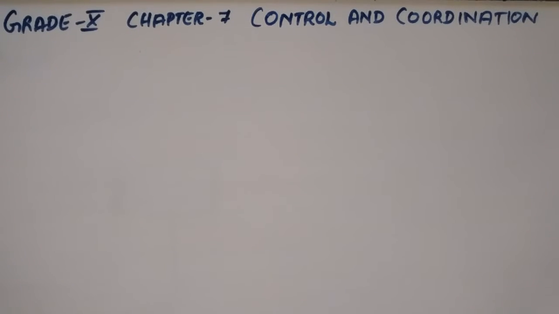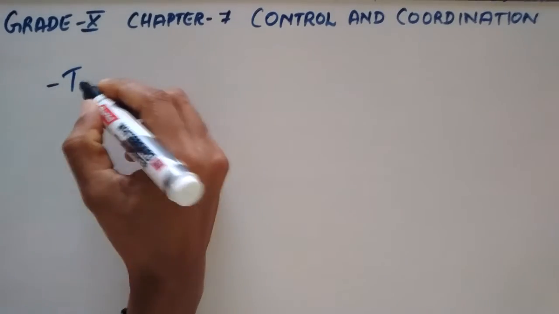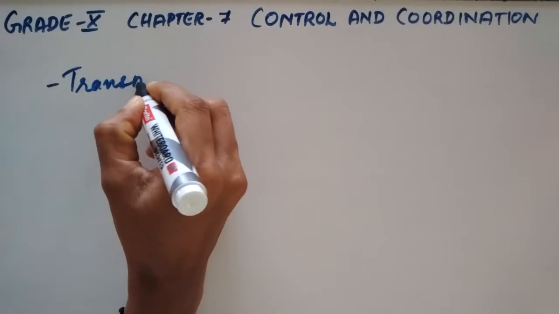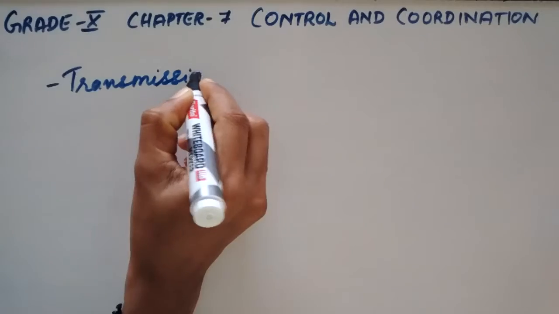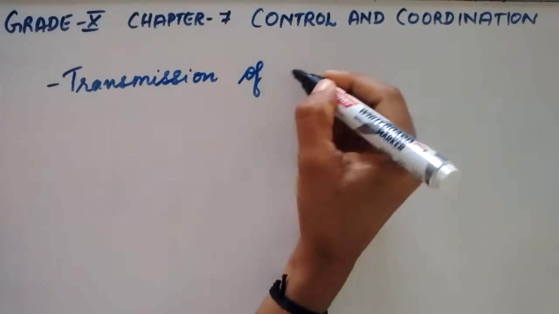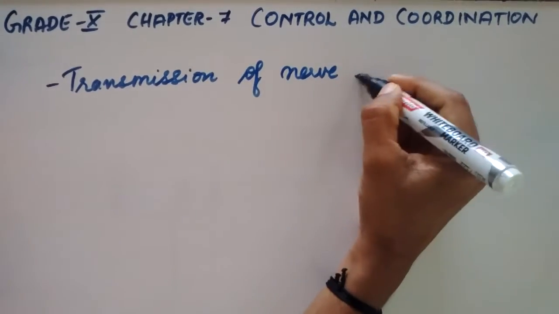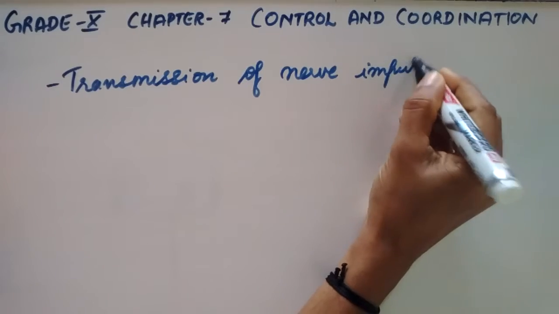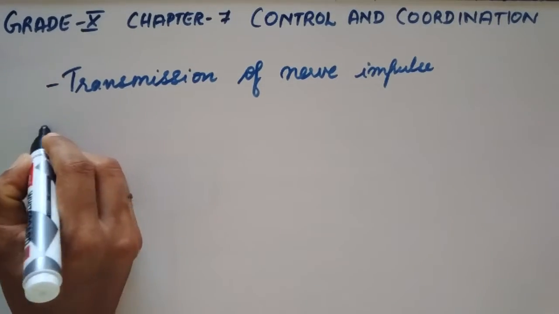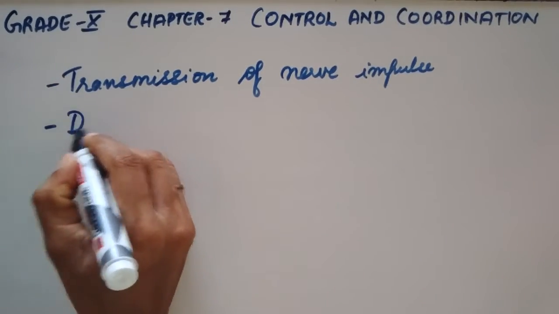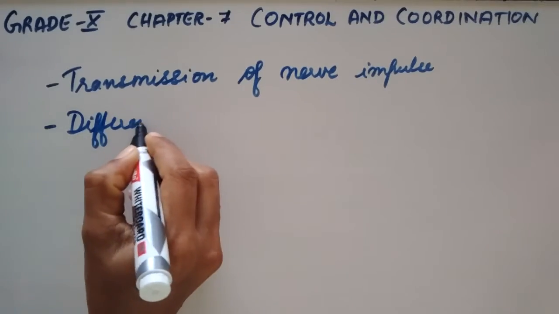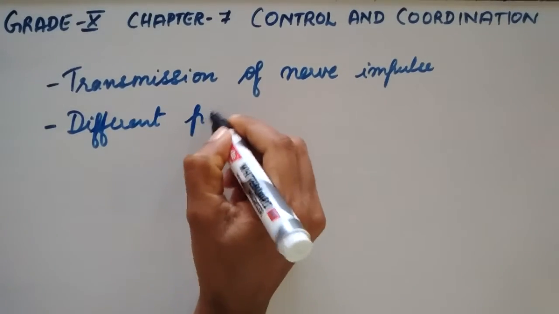Grade 10, Chapter 7, Control and Coordination. In this video session, let us study in detail the transmission of nerve impulse and different parts of nervous system.